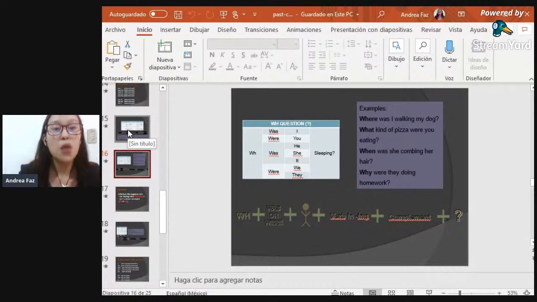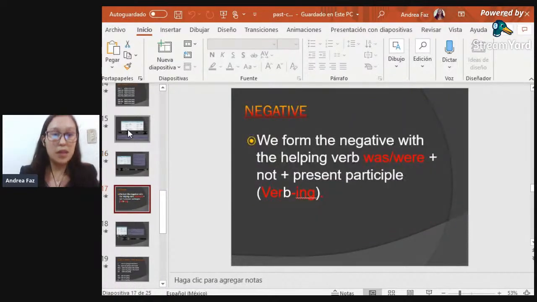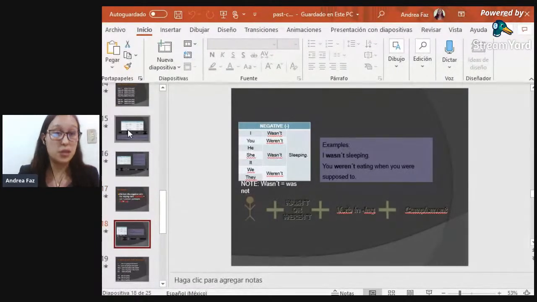So we're going to keep on with, last but not least, the negative form. We form the negative with the use of the verb to be in past, and then the particle not. It is always used to say no. It is not the first time that we see it, so I think you are already familiar with this idea. And then we're going to need the verb in ing form. And then we're going to see some examples, and we're going to see the structure.